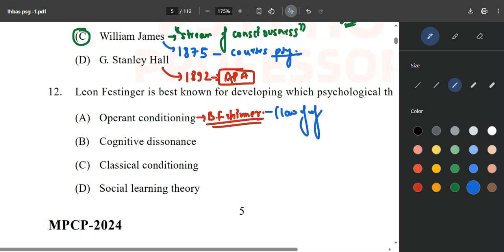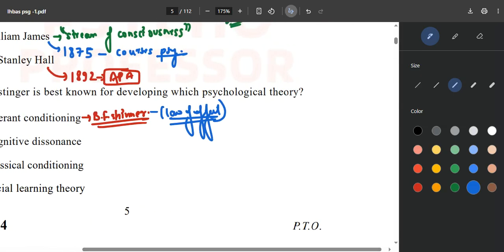Law of effect. On the basis of the law of effect, he proposed his own theory of operant conditioning. Without this law of effect, he might not have been able to do that. And who was there to help B.F. Skinner? His name was E.L. Thorndike, Edward Lee Thorndike. And this Thorndike gave three laws of learning.